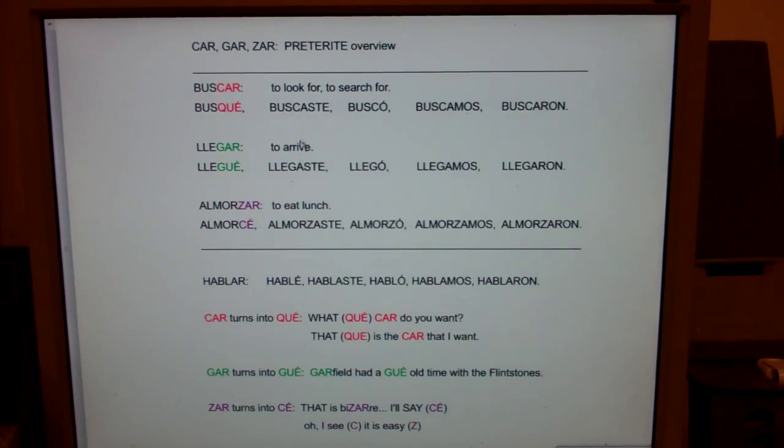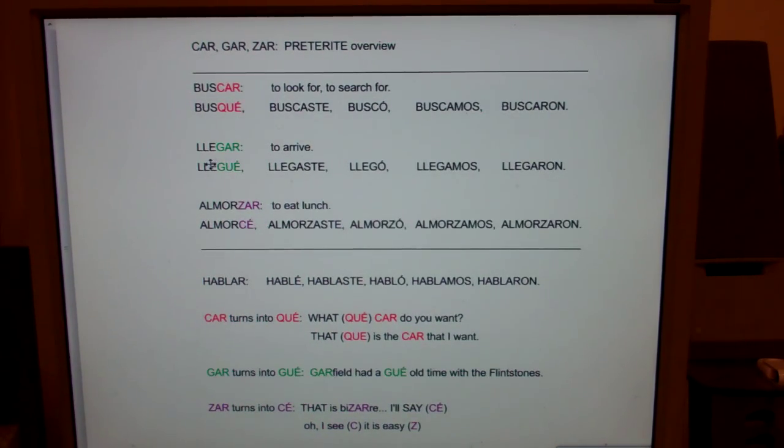So what makes GAR ZAR verbs tricky or irregular? Just the yo form. So the only form of a GAR ZAR verb that's tricky or irregular is the yo form. Okay, on buscar, you don't just chop off the AR and add an E, you chop off the CAR and you add QUE. Visualize yourself at a car dealership and the guy comes out and says, "So, what car are you looking for, young man?" And you say, "That's the car I'm looking for." So verbs that end in car, like buscar, the car turns into K.